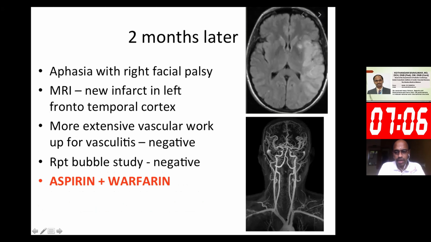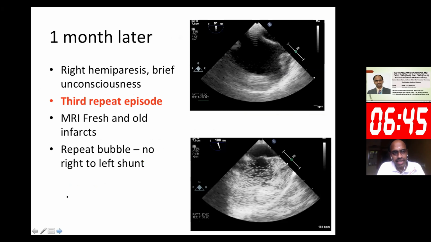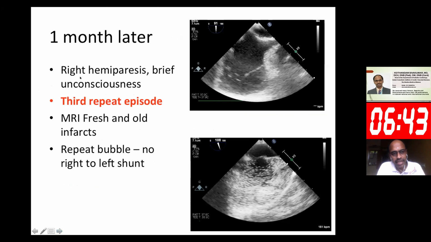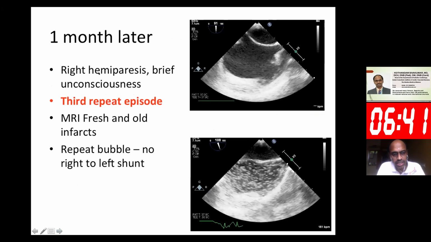More extensive MRI was done, MR angiography, all the 4 vessels were normal. More extensive vascular work was done for vasculitis, all were negative. A repeat bubble study was done, which was also negative. So this time she was started on warfarin in addition to aspirin. Just 1 month later, another episode of right hemiparesis and a brief unconsciousness.